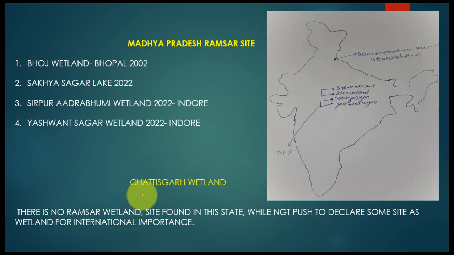Now the Chhattisgarh wetlands. Is there a Ramsar site in Chhattisgarh? Honestly speaking, there is no Ramsar site till now. That's why NGT pushed for it. There is no Ramsar wetland site found in this state. Why did NGT push to declare some site as a wetland of international importance? Sir, since Chhattisgarh has no recent wetland, you don't need to memorise anything about Chhattisgarh. There are a lot of things to know about Chhattisgarh, though.